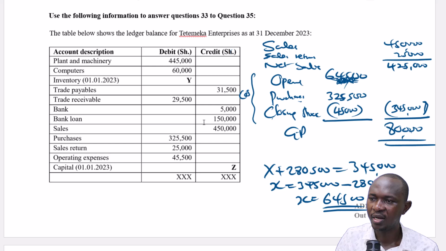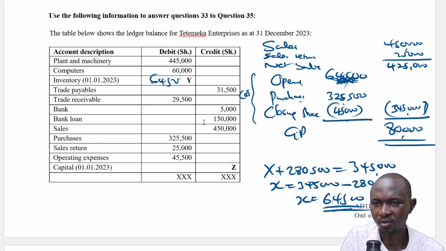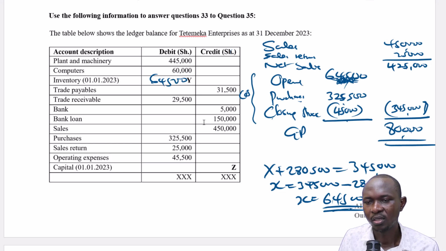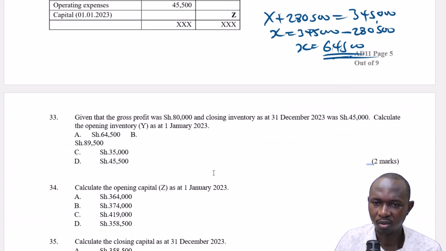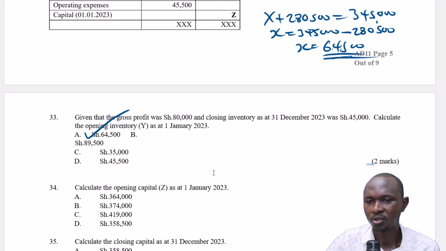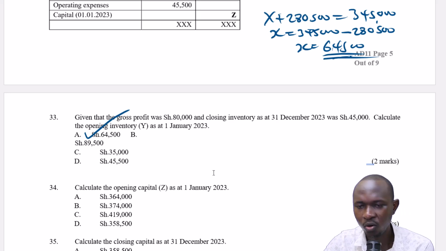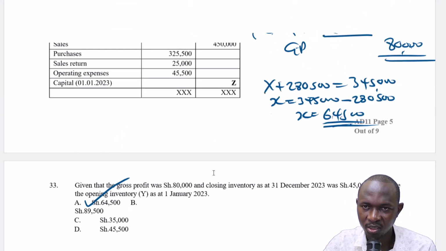And if you add now this plus this minus this, yeah, you get this. So opening stock is equal to 64,500. So let's check. 64,500. I think we have it. Yeah, there we go. So 64,500. That is the correct answer.